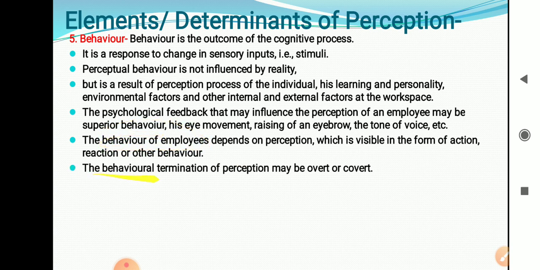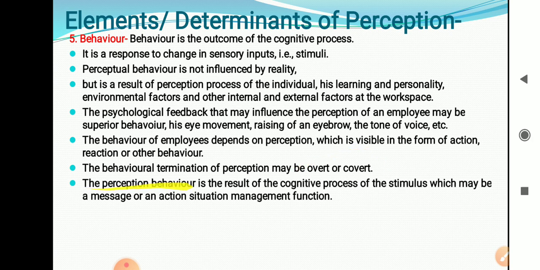The behavioral termination of perception may be overt or covert. The behavior or action of an individual can be called overt behavior or covert behavior. Overt behavior means the physical action of the individual. It is termed as the behavior which we are going to carry out, and that can be called overt behavior or covert behavior.